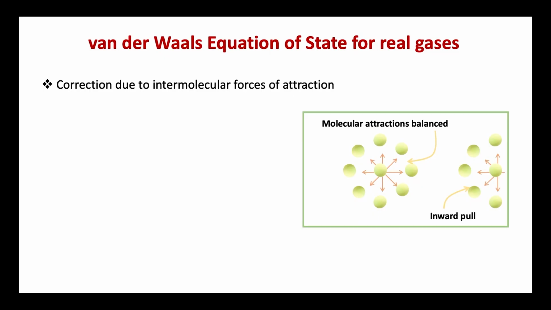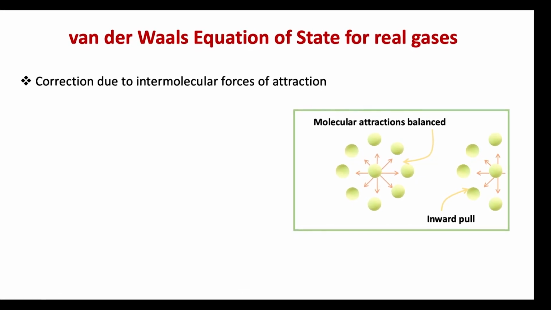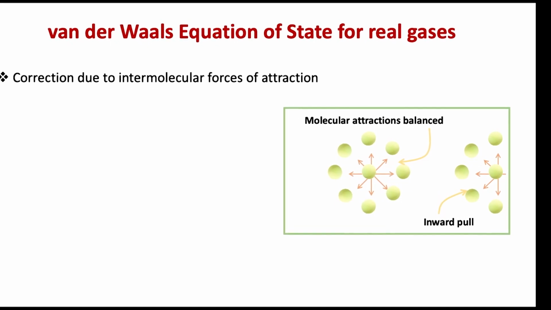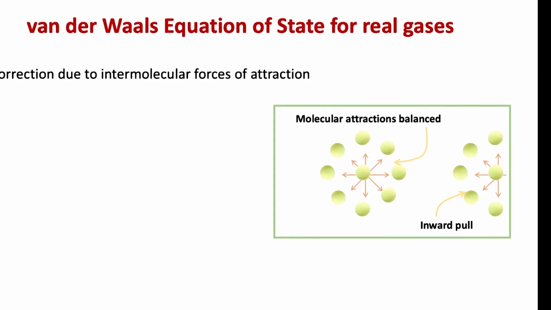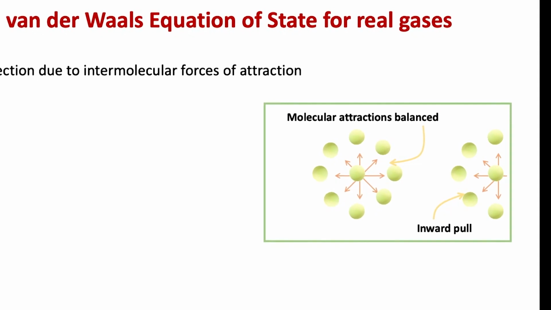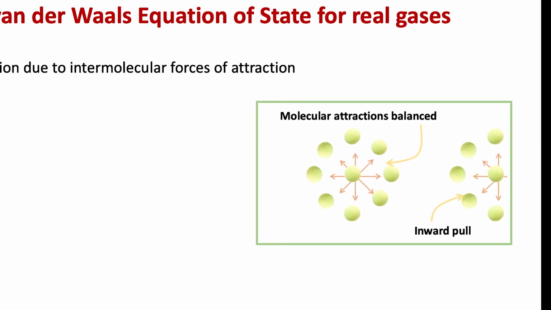Now, let us look at what the correction due to intermolecular forces of attraction means. In the derivation of the ideal gas equation, it was assumed that there are no intermolecular forces of attraction. Actually, it is not so. In order to take into account the effect of intermolecular forces of attraction, let us consider a molecule lying somewhere in the middle of a vessel as shown in the figure. As you can see, it is being attracted uniformly on all sides by the neighboring molecules. These forces neutralize one another and there is no resultant attractive force on the molecule.